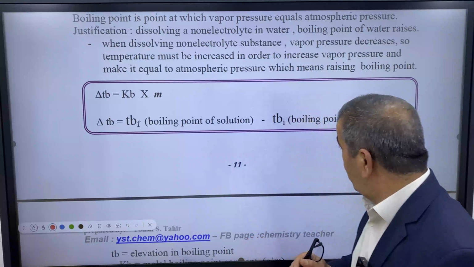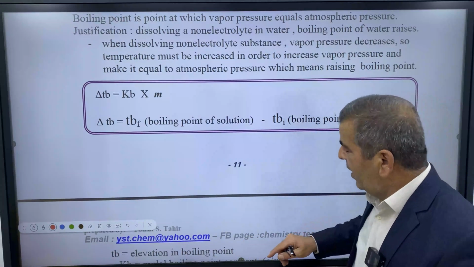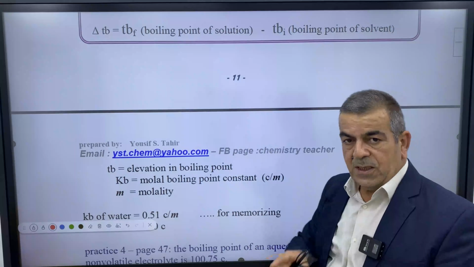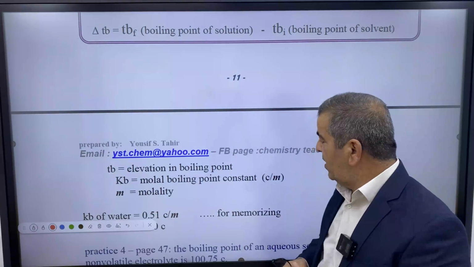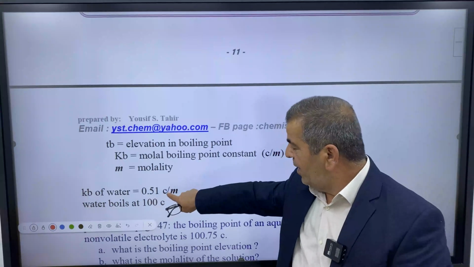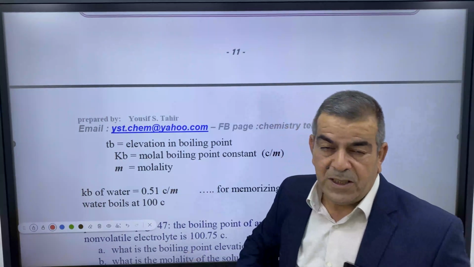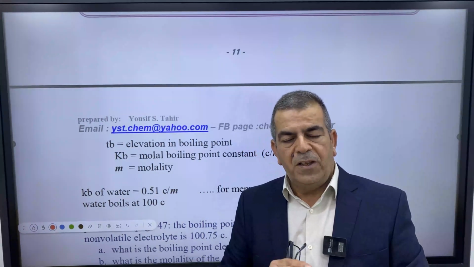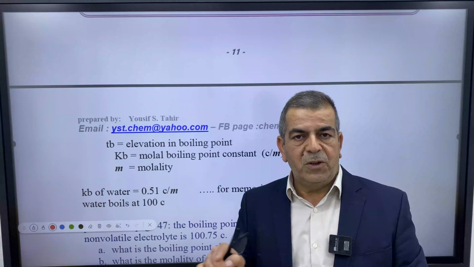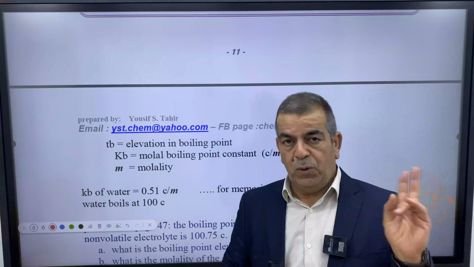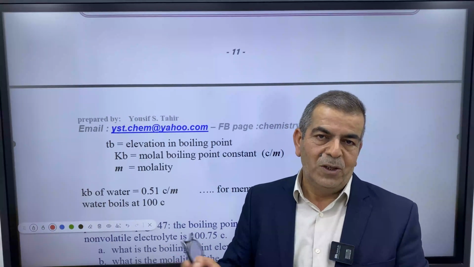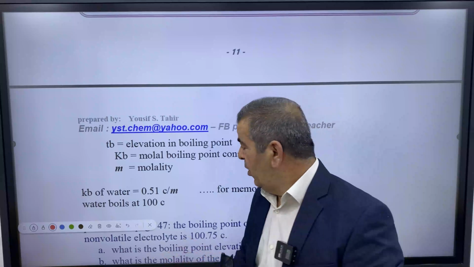For example, for water, Kb equals, of course, plus, because it elevates, plus 0.51 Celsius per molal, which means for each molal, the boiling point of water rises by 0.51 Celsius. So if you have 2 molal of non-electrolyte, of course it will be multiplied by 2, which means 1.02.